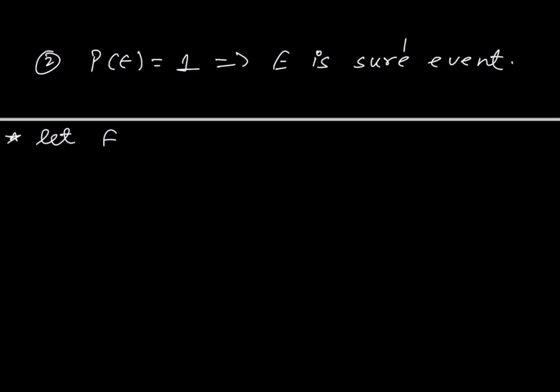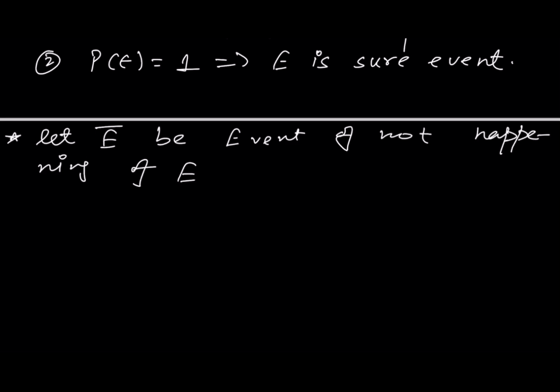Also let E bar be the event of not happening of event E, right? So probability of E bar would be n minus m by n, because in this case the possible outcomes favorable to event E bar would be n minus m, right? Because m are favorable to event E. So for event E bar, which represents not happening of event E, it would be n minus m.